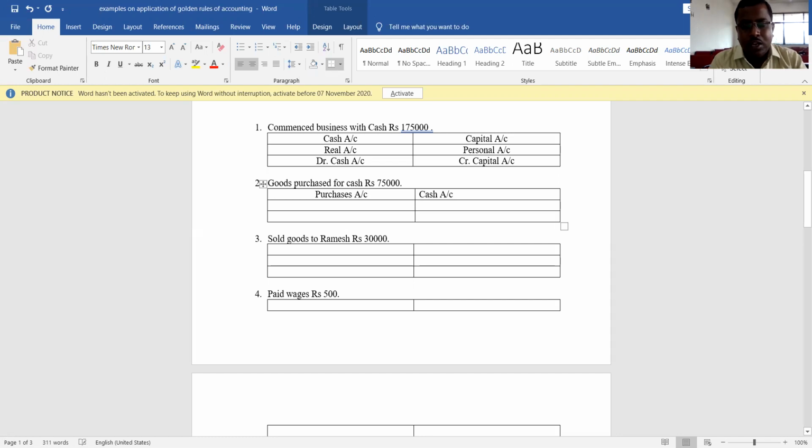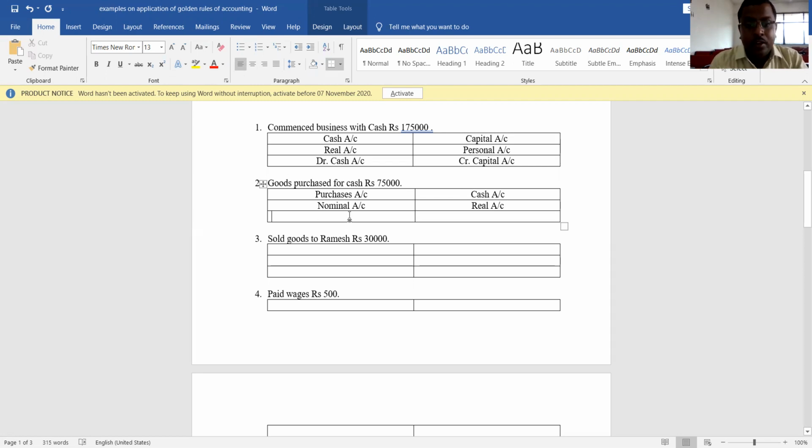So the two accounts are the purchases account and the cash account. Purchases, is it a person? No. Is it a property? No. It is an expenditure, right? So expenditure means which account? It is a nominal account. Cash account is which account? Cash account is a real account. What is the reason? Because it is an asset.